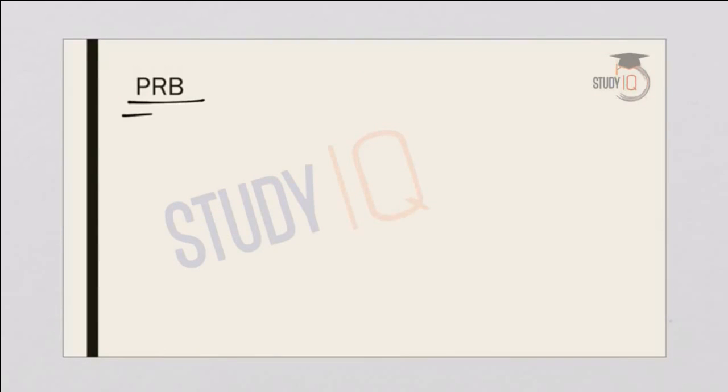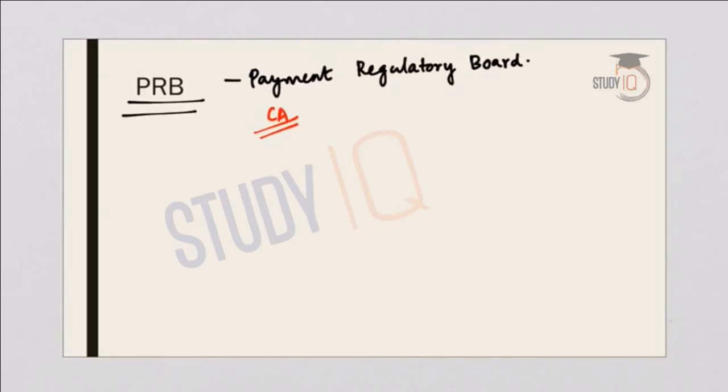Now the next topic is the PRB, or the Payment Regulatory Board. First, coming to the current affairs, or why the PRB was in the news. The central government had proposed to set up an independent payment regulatory board in order to oversee all the payment systems in the country. The RBI had opposed this recommendation of the central government to create an independent payment regulatory board. That is why it was in the news.